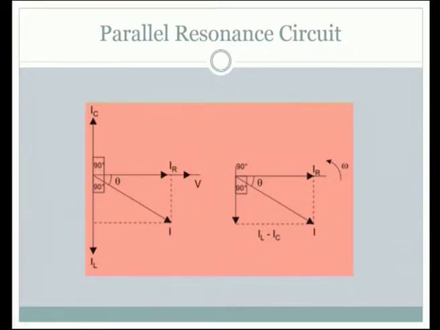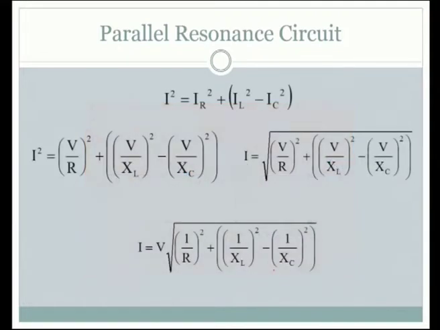Here the voltage is taken as the reference. The currents are all different. This is IR across the resistor, this IC is flowing through the capacitor, this IL is flowing through the inductor, and we have taken the voltage as the reference here. And when we take the effective value, we assume as if IL is greater than IC, and thus we have the explanation. And when we try to convert that into a mathematical expression, this is what we finally get.